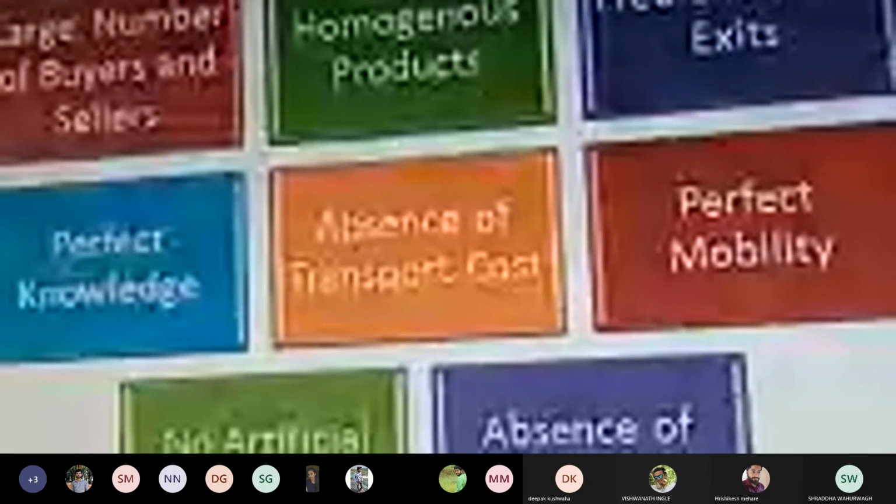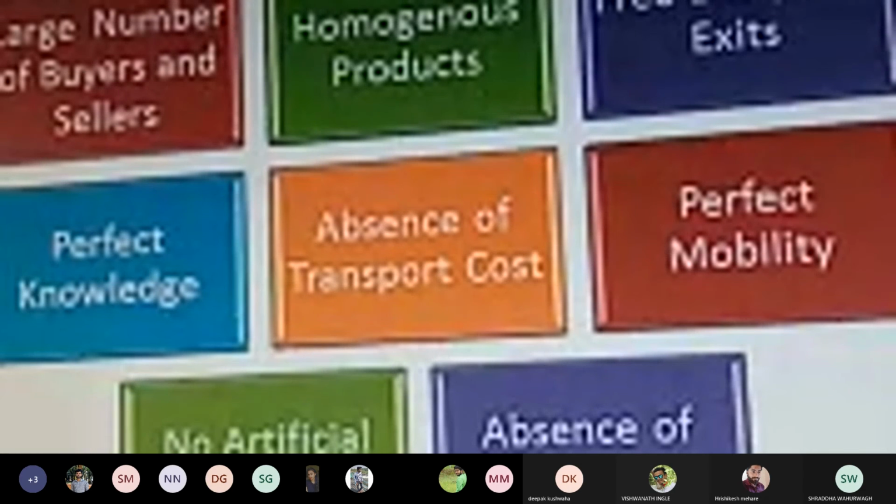Now, the features of perfect competitive market. In the last lecture, we dealt with these particular slides. The features of perfect competitive market are a large number of buyers and sellers, homogeneous products, free entry and exit, perfect knowledge, absence of transportation cost, perfect mobility, no artificial restrictions, and lastly, absence of selling cost.